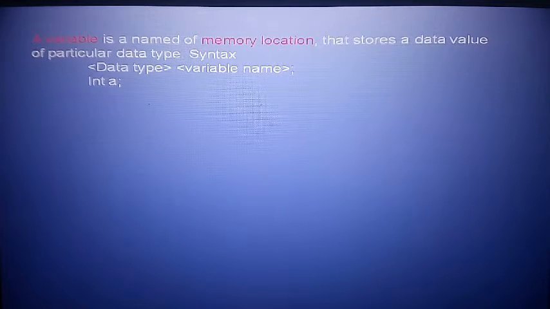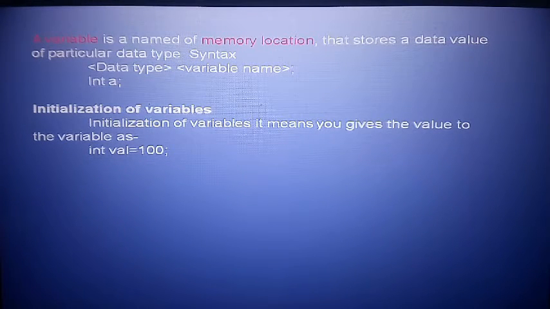Variable. A variable is a name of a memory location that stores a data value of a particular data type. So simply, a variable is a name of a location where data is stored. Syntax: data type and variable name. So data type int and variable name a.